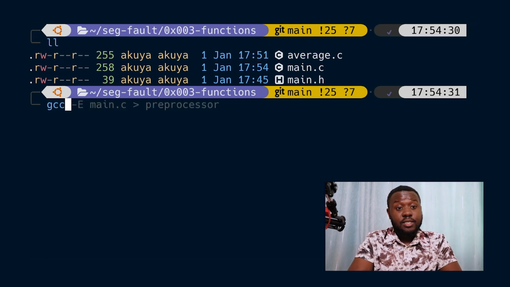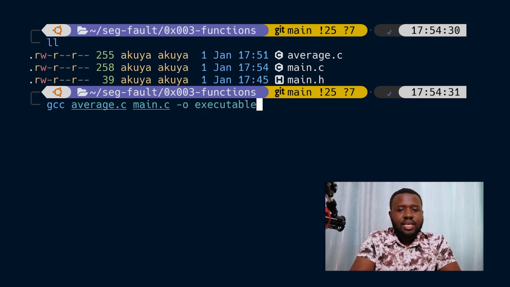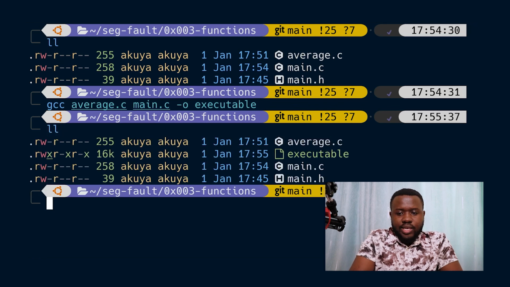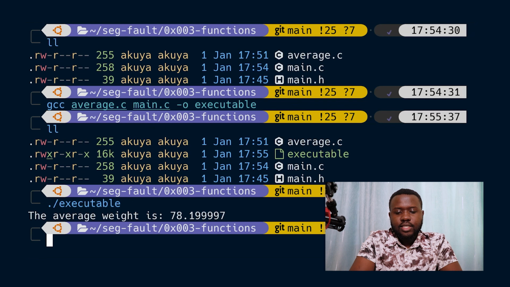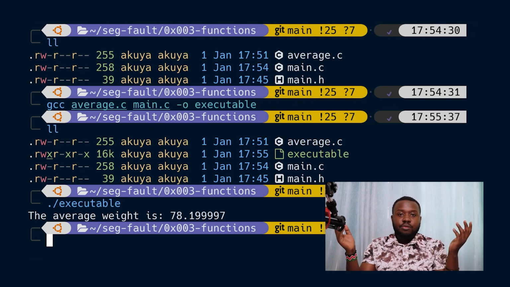Let's compile it now. Let's compile the program. GCC, then where my first average program is located, where we wrote the average function, so average.c and then main.c, and we can output it into a file called executable. Let's call it that. And now we can see we have an executable file. It's called executable. So let's run it. The average weight is 78.1999997. We've used the function correctly, and it's been used to print out the average.